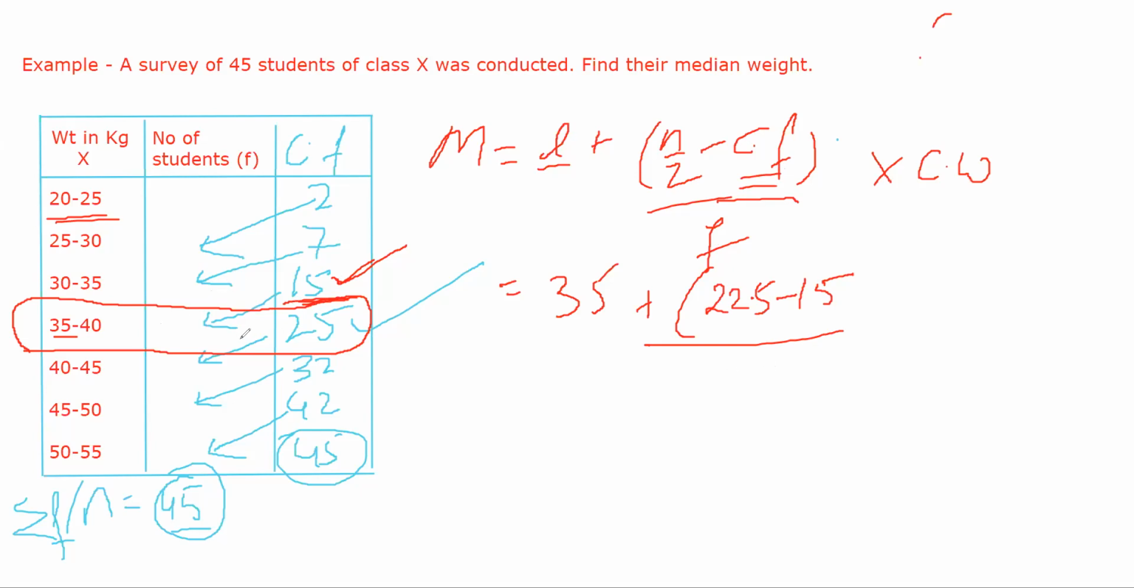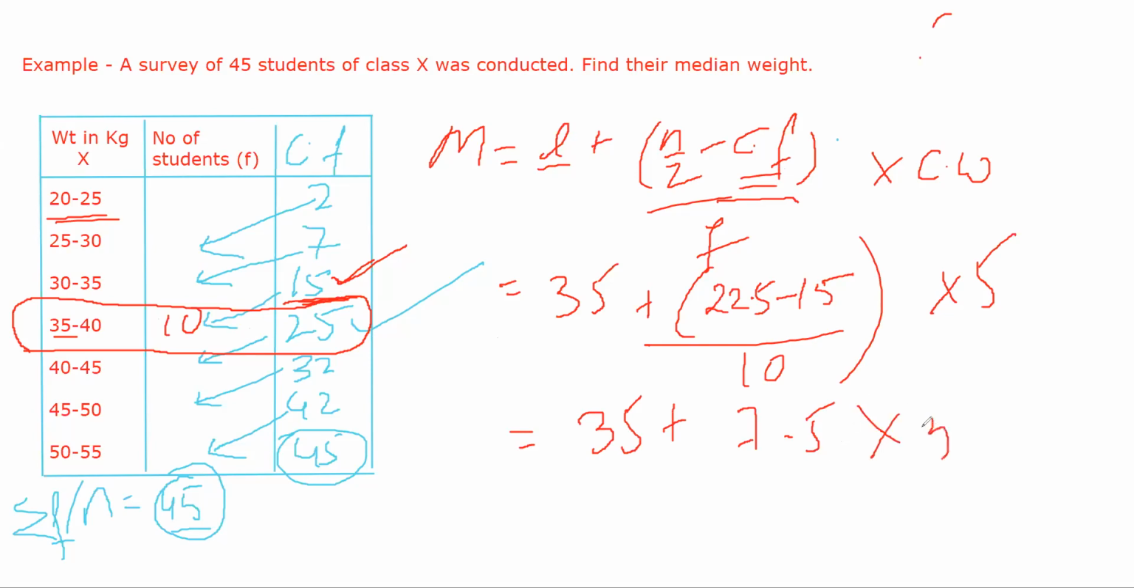So frequency is, यहाँ पर delete हो गए, frequency was 10. Okay, I think यहाँ पर miss हो गई, it is 10. Okay, into class width is 5. Now try to solve this. Is equal to 35 plus 7.5 into 5, 7.5 आता ना, divided by 10.